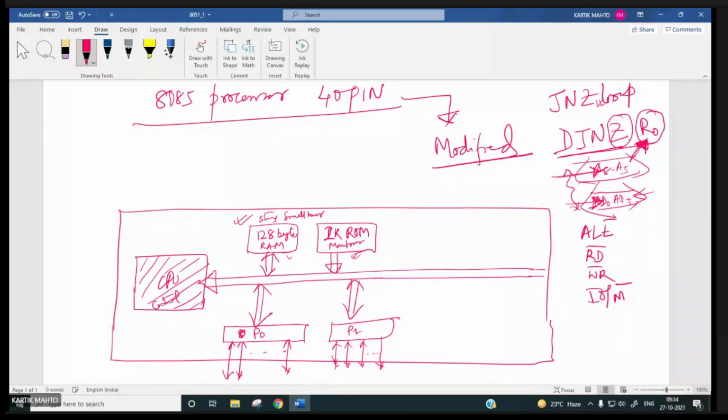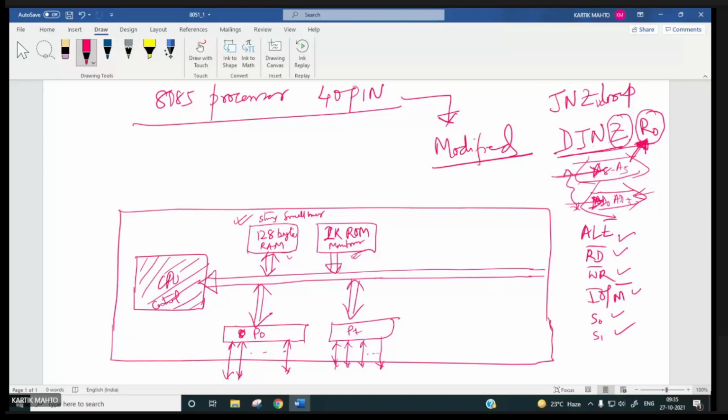And since this chip is inbuilt, everything is inbuilt, and it is capable of executing the program from internal memory and generating all these control signals via these IO ports. It is not connected with another processor or microcontroller. So S0, S1, IOM bar, these pins you do not need, no?